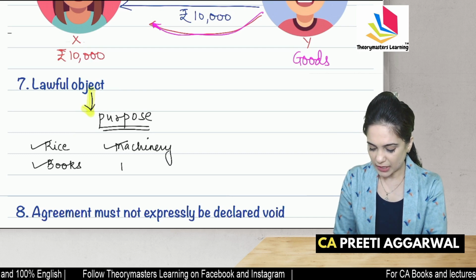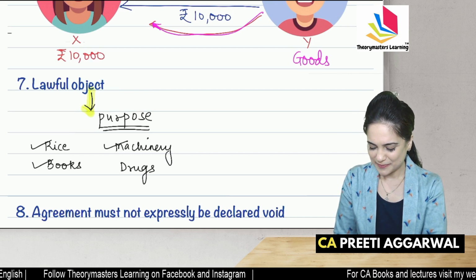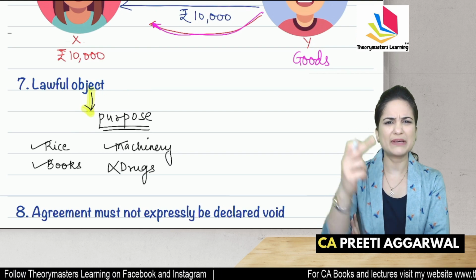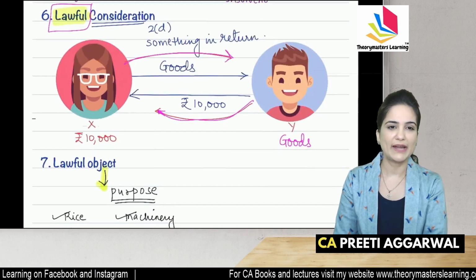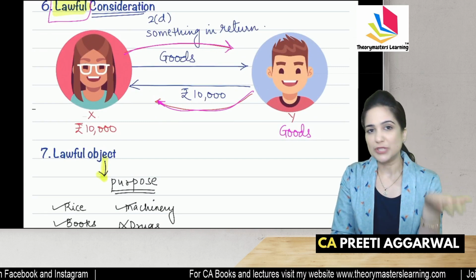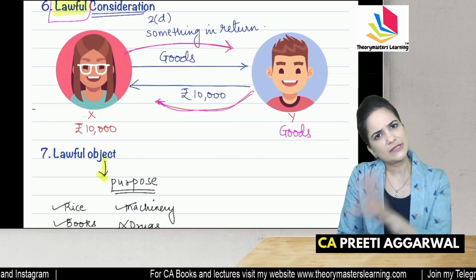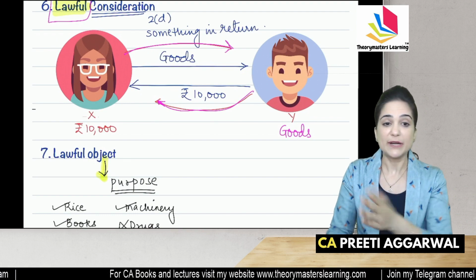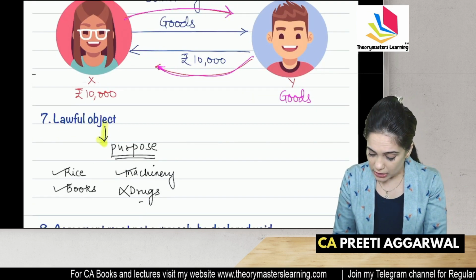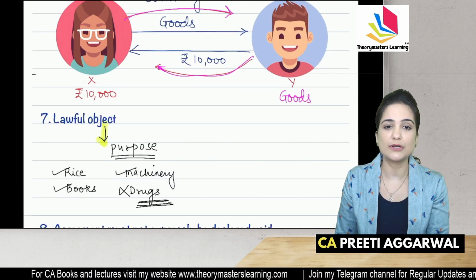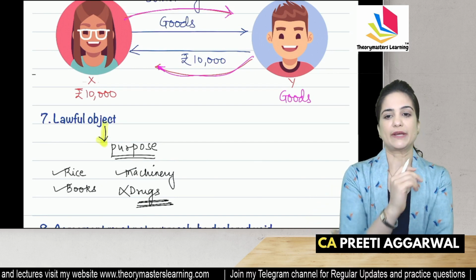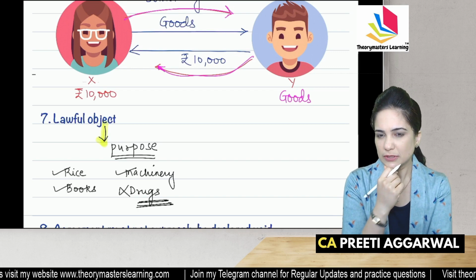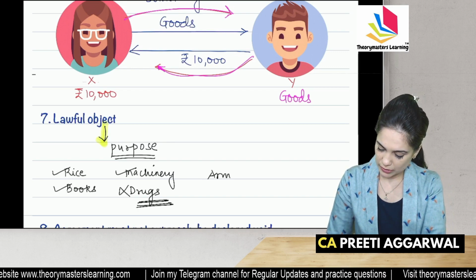Yes. Selling drugs? No. But ma'am, you gave the same example above also. Students, because these two provisions go hand in hand. If the object is lawful, consideration is also lawful. But if the object is unlawful, the money, the consideration involved is also unlawful. Okay, tell me, arms and ammunitions? No, it's unlawful.